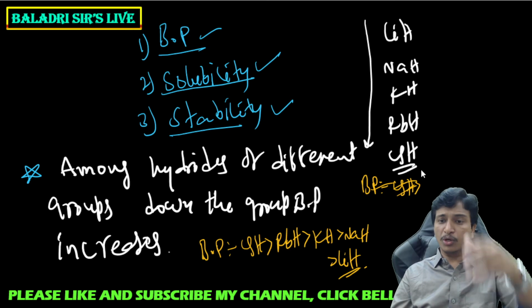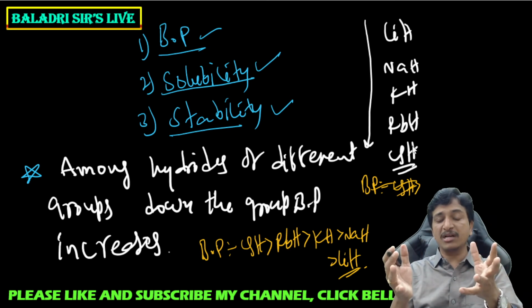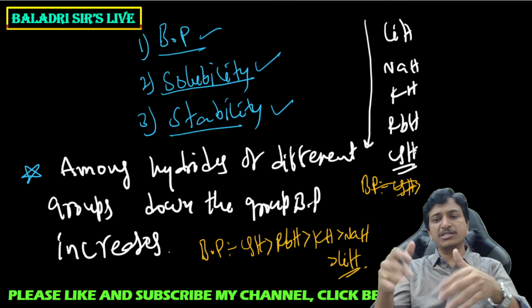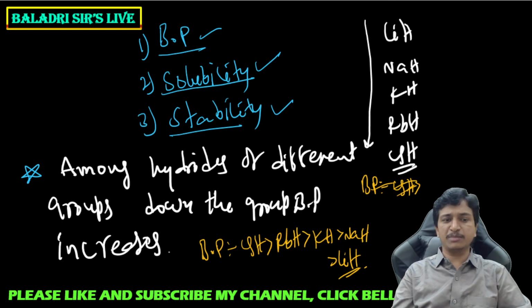Down the group boiling points increase because of the increasing size of the central atom and molecular weight. When size and molecular weight increase, van der Waals forces increase, so boiling point increases. In every group, boiling points of hydrides increase down the group, but there are exceptions.